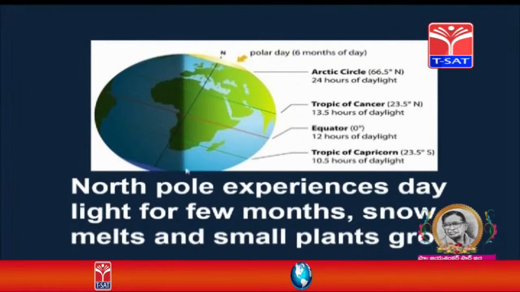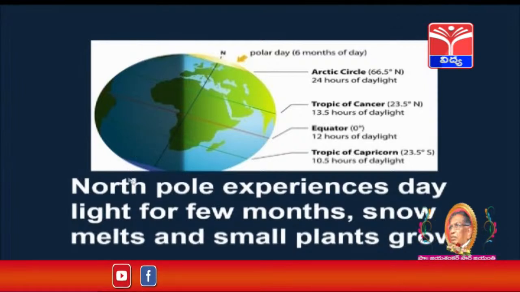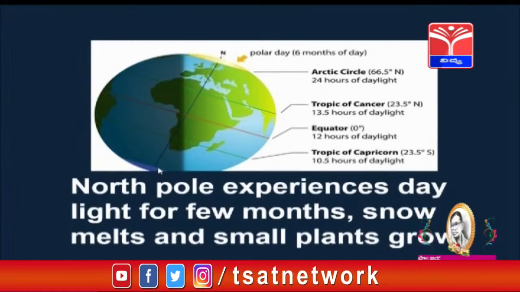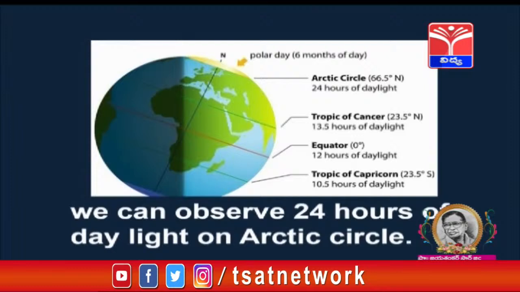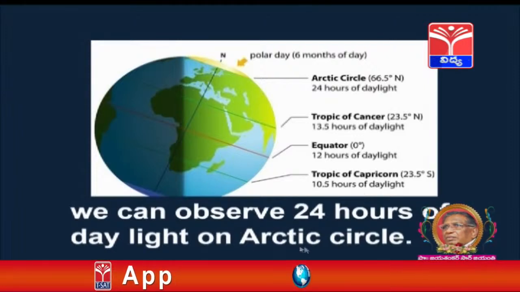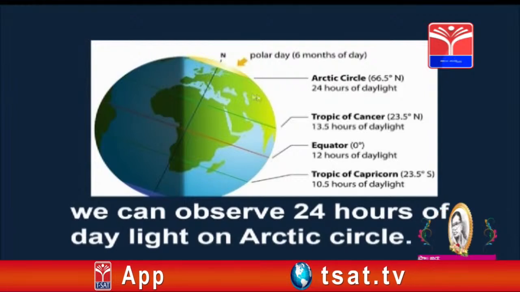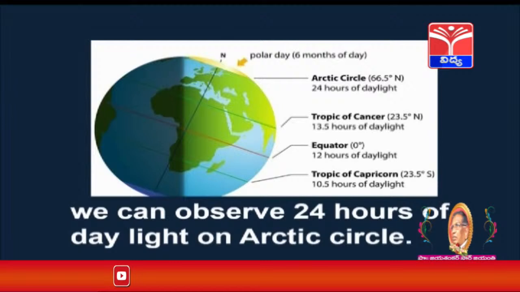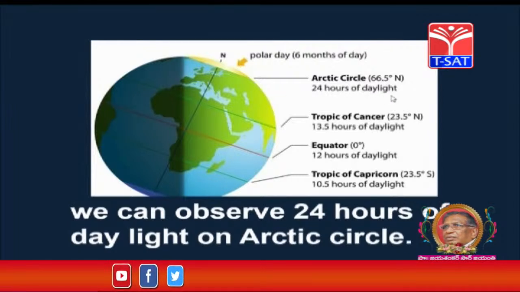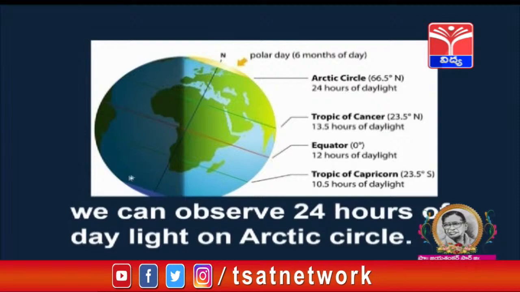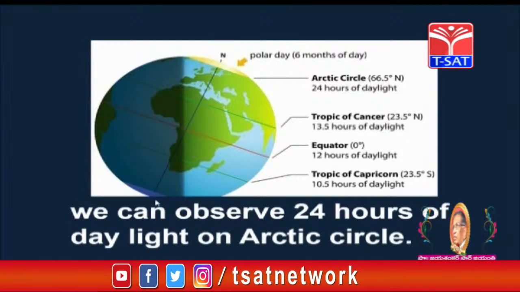This part, the southern hemisphere Antarctic region, experiences darkness. We can observe 24 hours of daylight on the Arctic Circle. Observe the Arctic Circle here, 66.5 north latitude. There are 24 hours of daylight, whereas the Antarctica region is completely dark.